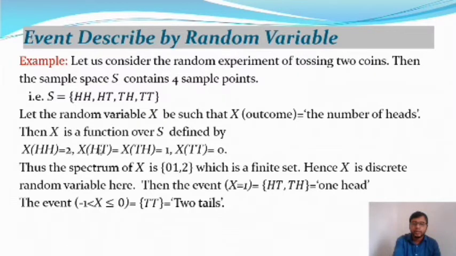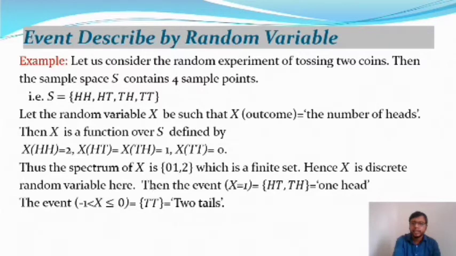So X of head tail is equal to X of tail head is equal to 1. The tail is not a head, so the number of heads is 0 in the last sample. Thus the spectrum of X, that means the outcomes, are 0, 1, and 2, which is a finite set. Hence X is a discrete random variable.